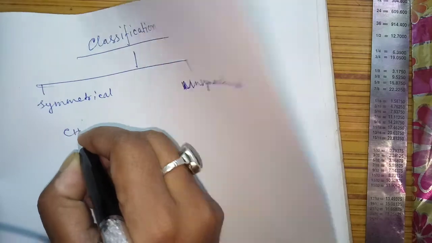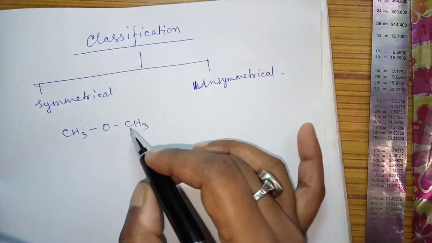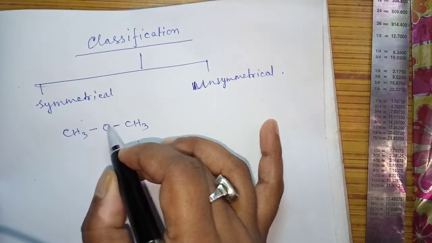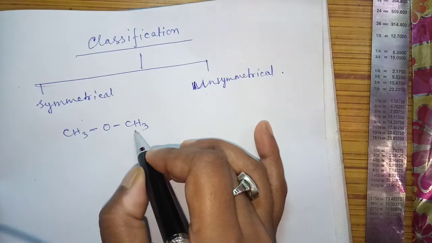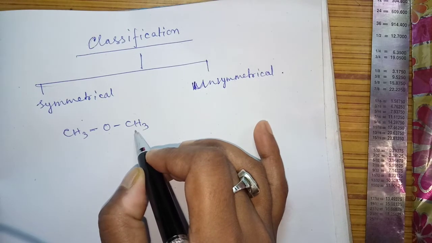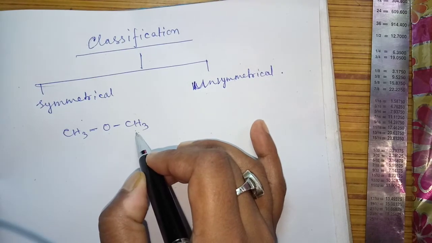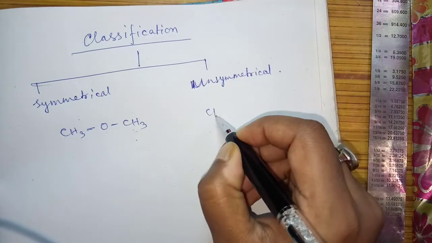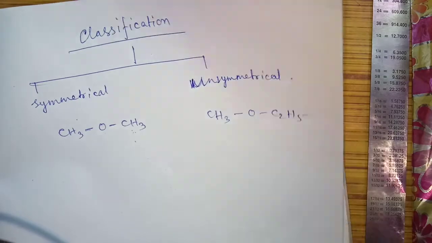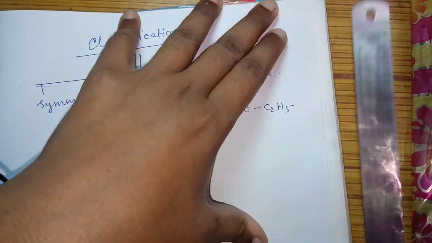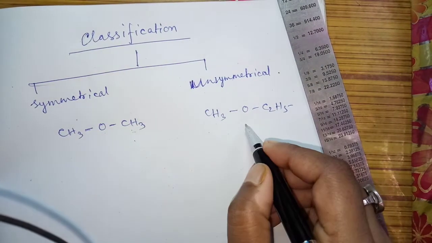Suppose I am writing CH3OCH3. This is the symmetrical ether, in which O should be there, and the two groups attached to this O are alkyl groups or aryl groups. It may be aryl also. If both sides have the same alkyl or same aryl group, then it is called symmetrical ether. If I write CH3OC2H5, that means both groups are not the same alkyl. So if both groups are not the same, then it is an unsymmetrical ether.